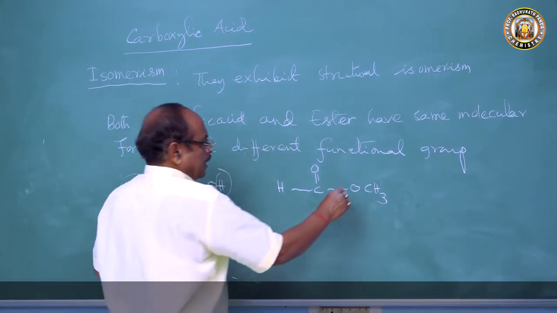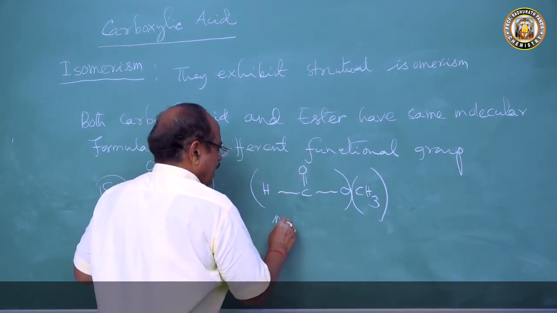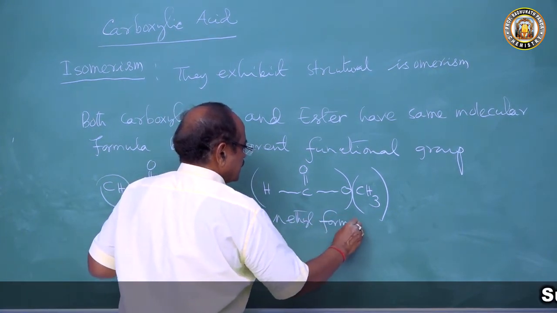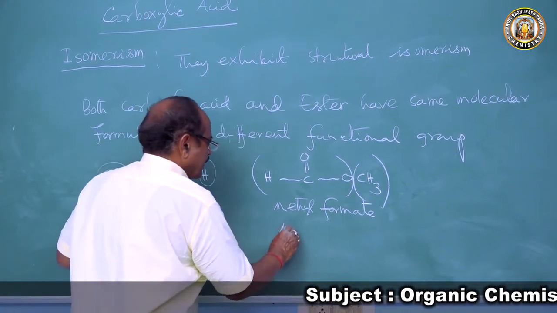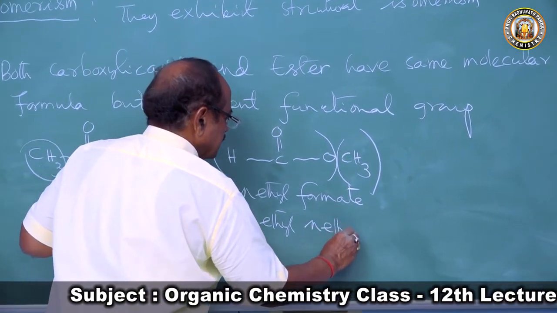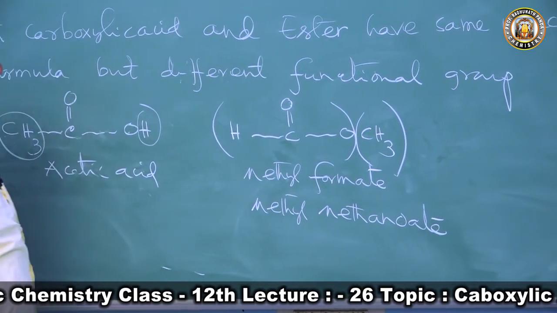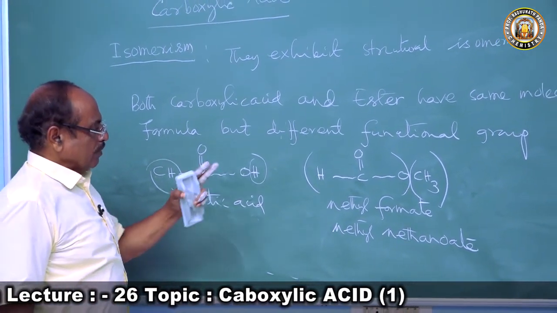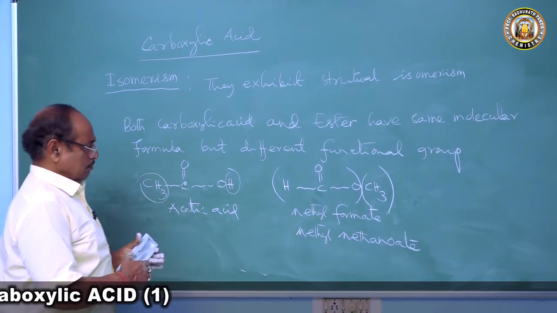So this is methyl and this is formate. So this is methyl formate. Methyl formate is the functional isomer of acetic acid, and its IUPAC name is methyl methanoate. Acetic acid has one functional isomer, that is methyl formate or methyl methanoate.